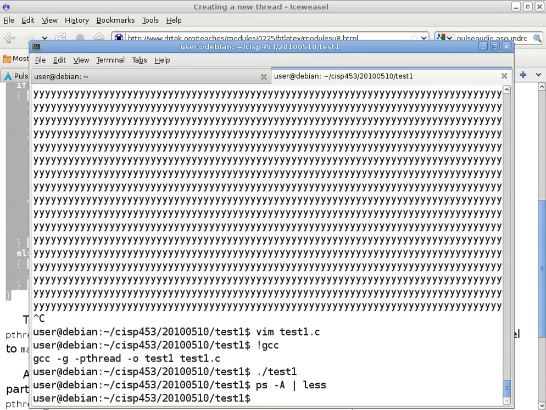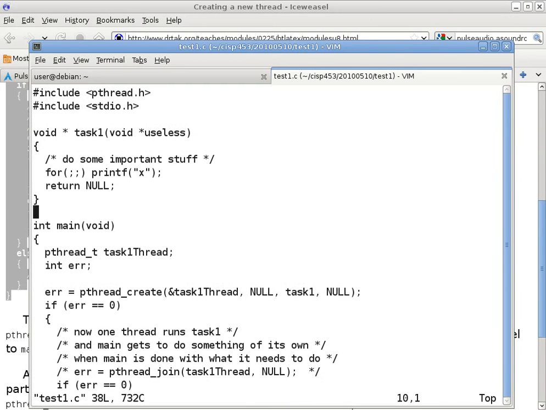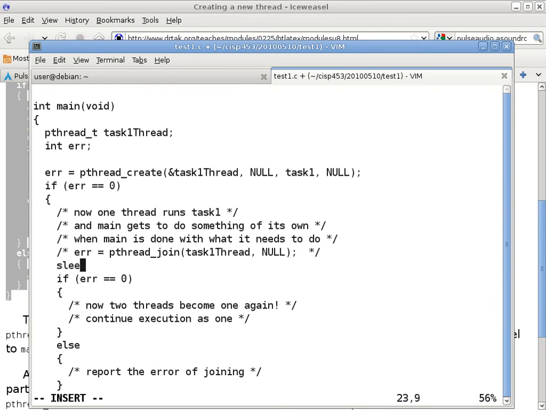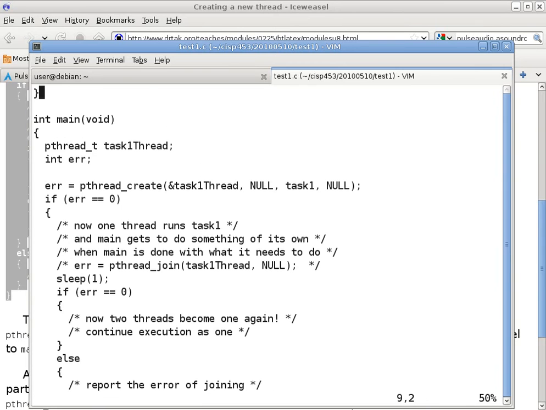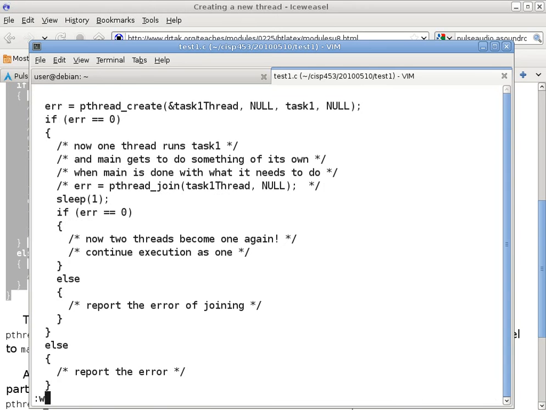Yep. Can we throw a sleep in the main one and see what happens if it really does die after the sleep runs out, or if it just never runs? Okay, sure. Do that. So I want to throw a sleep in here, right? 1 second. Sure. So I think in this case, the child thread has 1 second to execute.